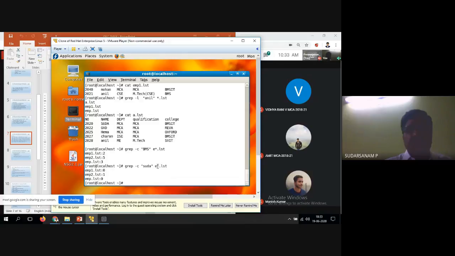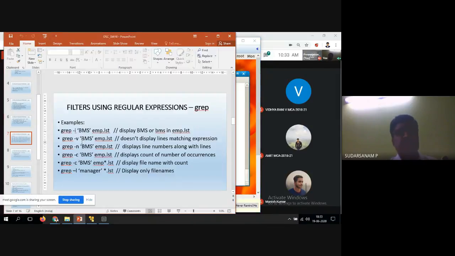So three files start with e, but SUDA is available only in emp2.lst. In the remaining two files it is not available, so it is not displaying. So this is the c option. Now all options are clear.